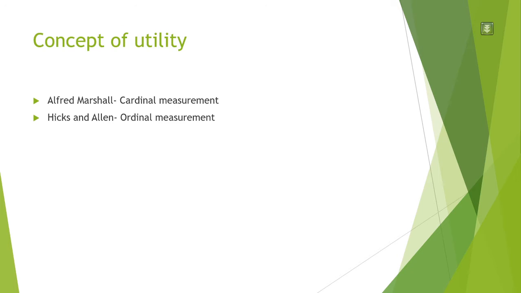Suppose I consume oranges. Definitely by consuming an orange, my utility is 5. Then my utility is 10. So basically I am assigning my utility in numbers, and that is called cardinal measurement.